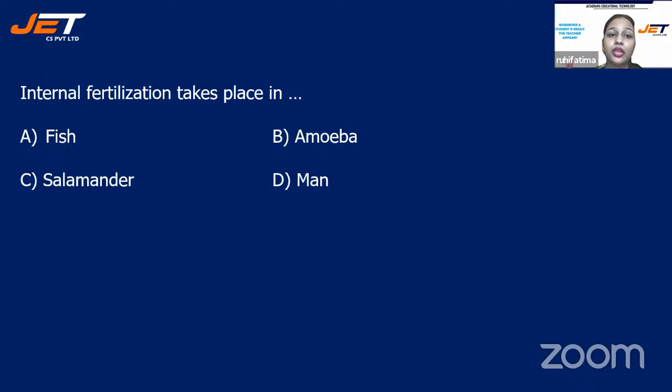Next question. Internal fertilization takes place in, and your options are option A, fish, option B, amoeba, option C, salamander, and option D, man. Children, we are talking about internal fertilization in the question. So the correct answer will be man. Okay. We all know that in man, the fertilization that takes place, that is internal.